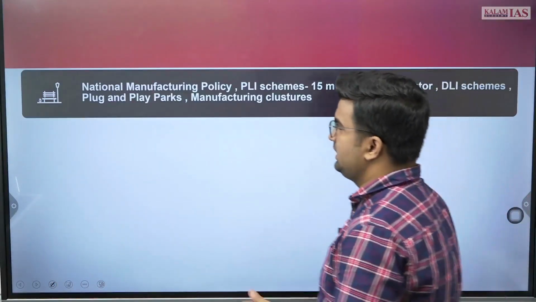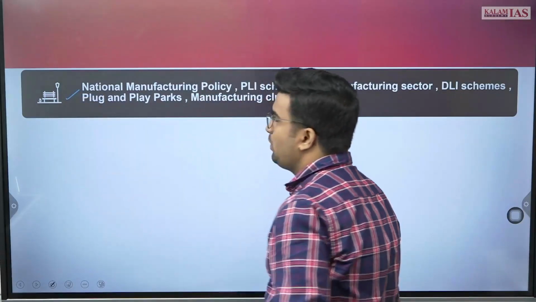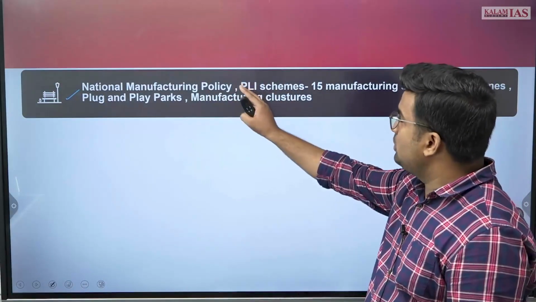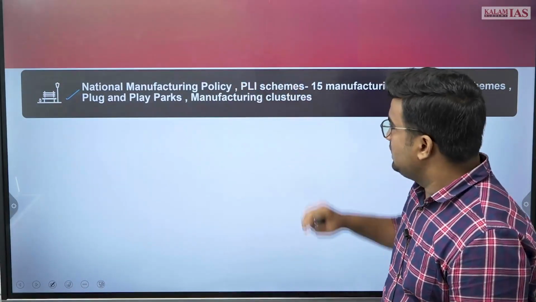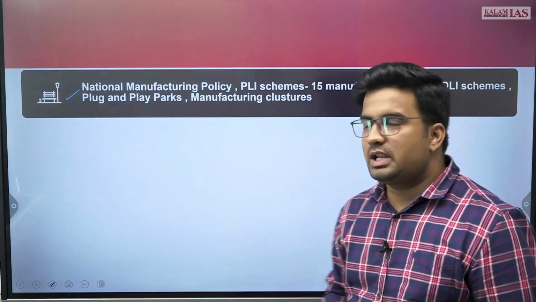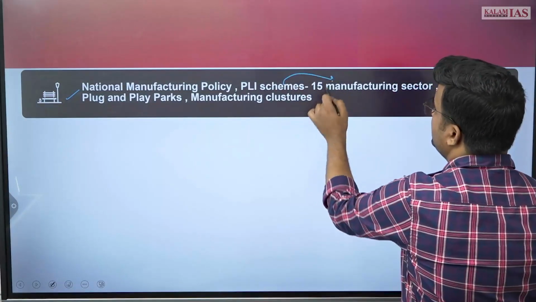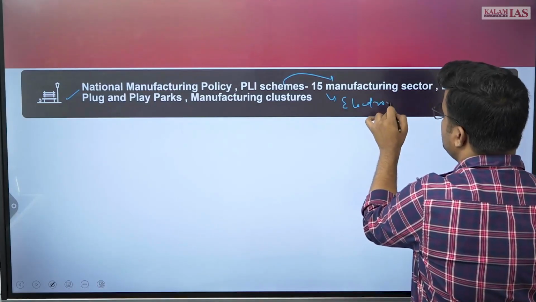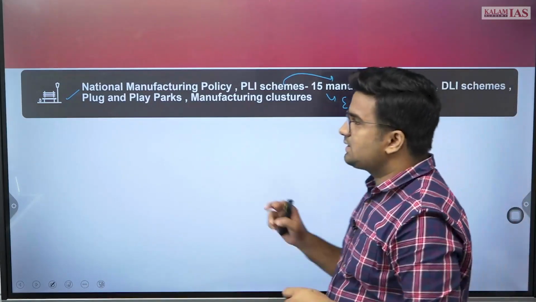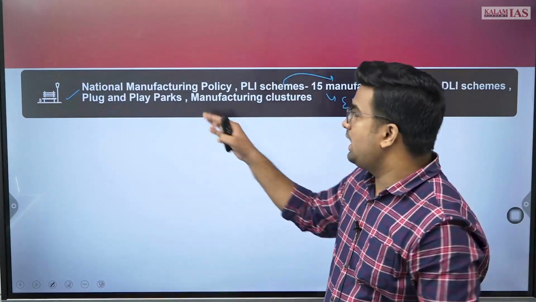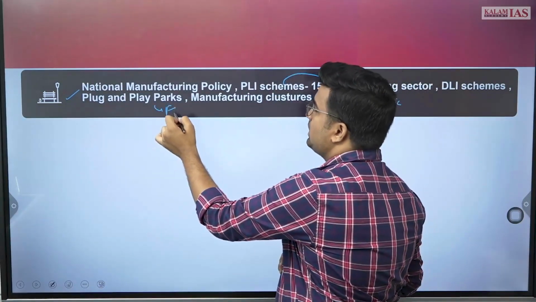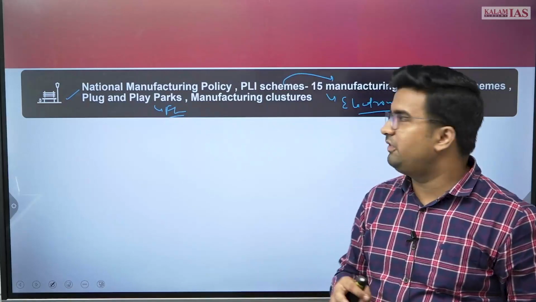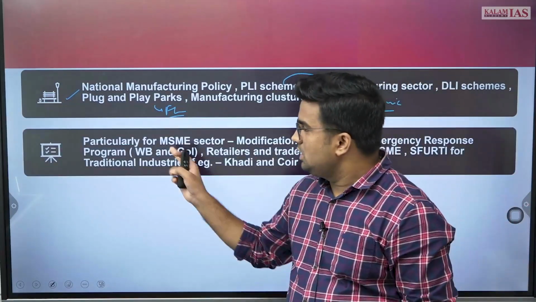Thereafter, certain more things like national manufacturing policies should be mentioned. You must mention all these things. The PLI schemes for 15 manufacturing industries have led to a significant improvement. Here you can quote the example of the electronics industry or FDI which has come forward. The plug and play parks, flatted factory complexes for MSMEs, the manufacturing clusters.